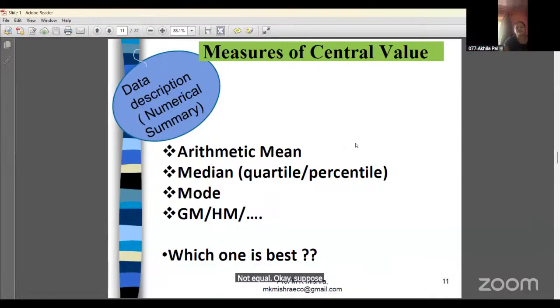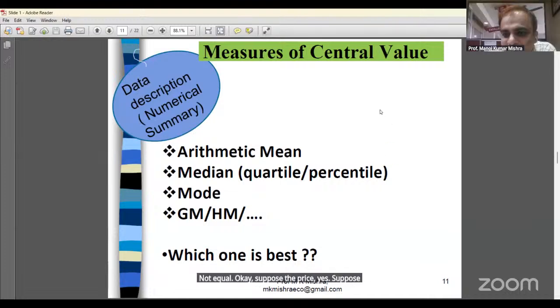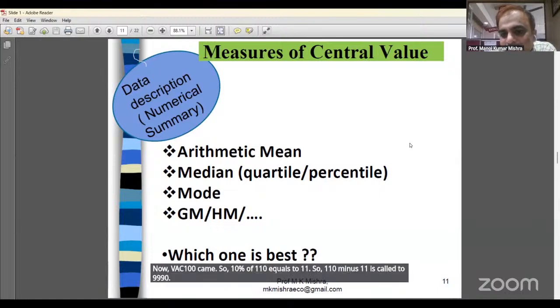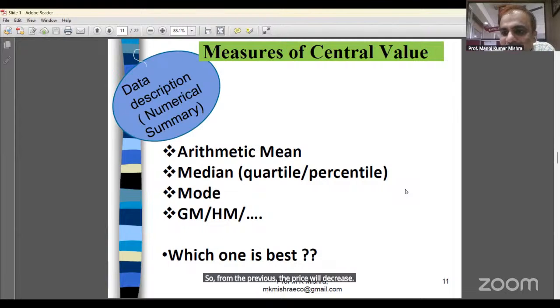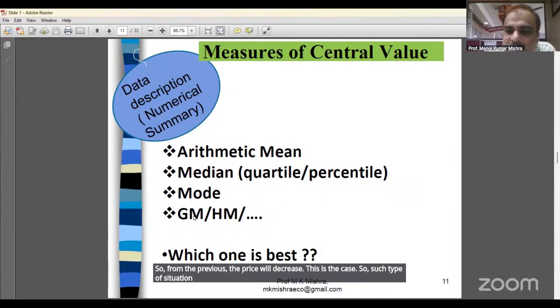Suppose the price is 100 rupees. A 10% increase means 110. Then a 10% decrease. Now the base changes. The previous base was 100, now the base is 110. So 10% of 110 is equal to 11. So 110 minus 11 is equal to 99. So compared to the previous, the price will decrease. This is the case. In such a situation we apply the geometric mean.